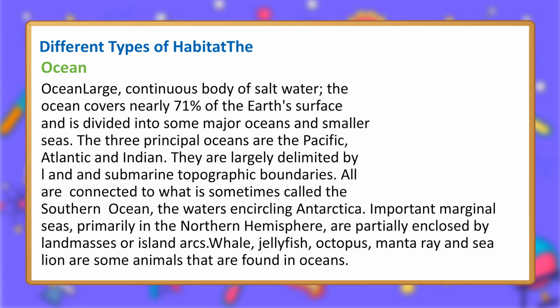Ocean. A large, continuous body of salt water. The ocean covers nearly 71% of the Earth's surface and is divided into some major oceans and smaller seas. The 3 principal oceans are the Pacific, Atlantic, and Indian. They are largely delimited by land and submarine topographic boundaries. All are connected to what is sometimes called the Southern Ocean, the waters encircling Antarctica. Important marginal seas, primarily in the northern hemisphere, are partially enclosed by land masses or island arcs.